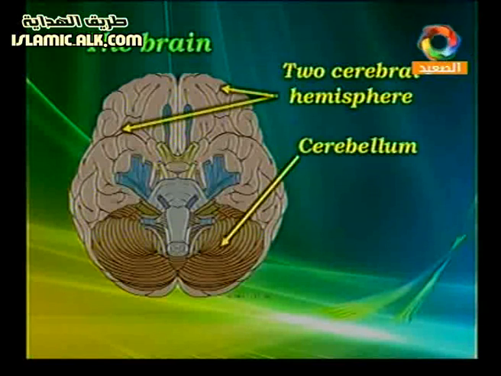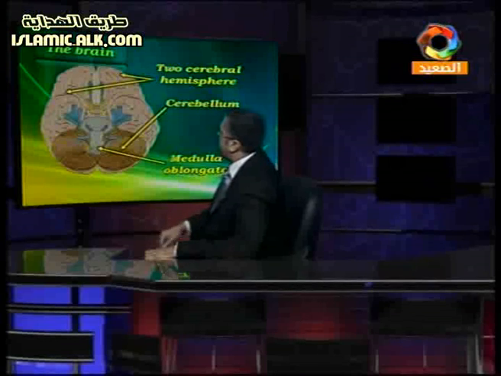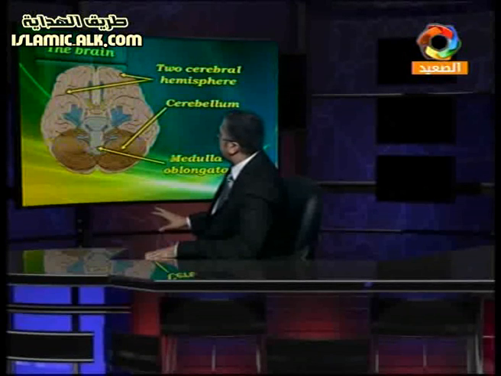So we have the central nervous system, and the first part is the brain, and this is the structure of the brain. It is the part found in our head.